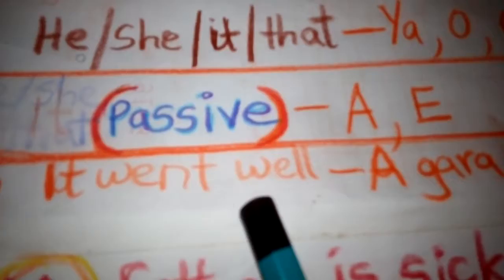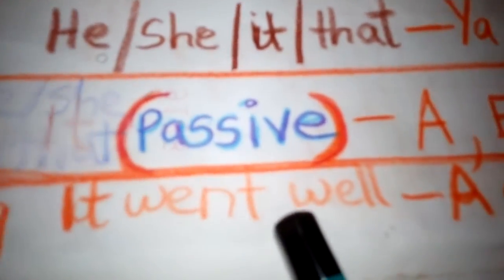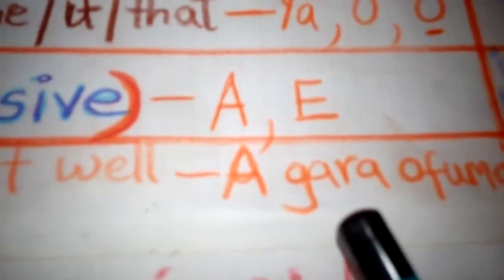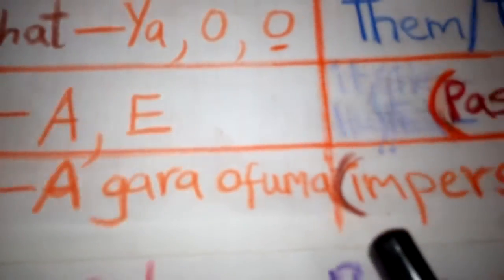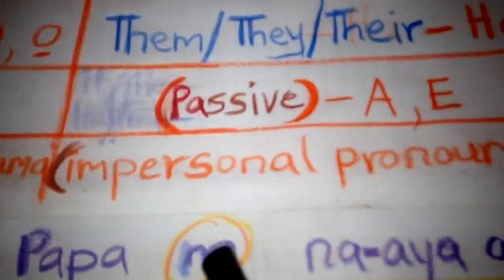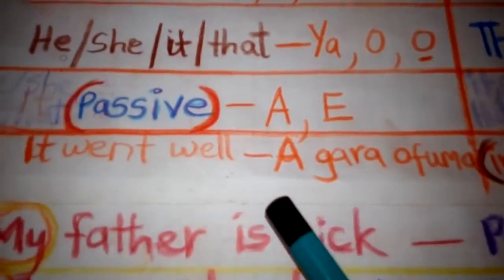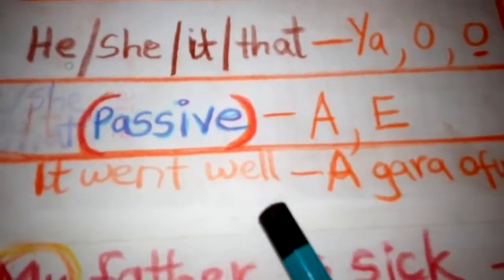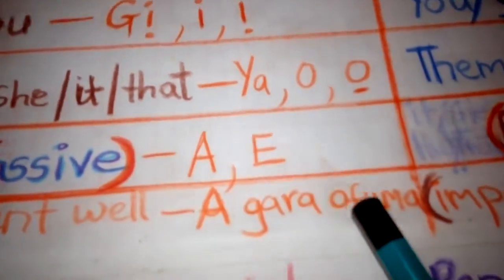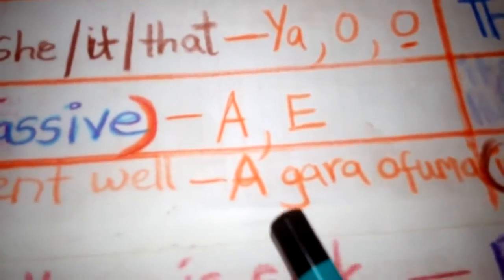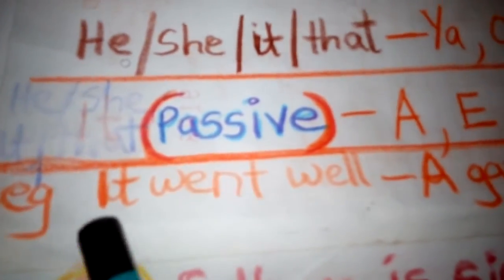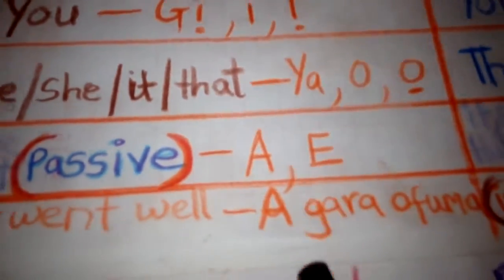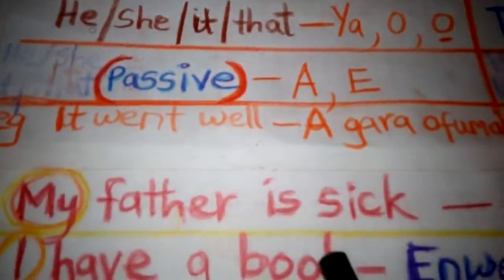Agara nkoma. So it's not really specifying the action. The plural is still the same. There's nothing like we gara ani when it comes to this kind of passive. So it remains the same. I will show you more examples of this passive.